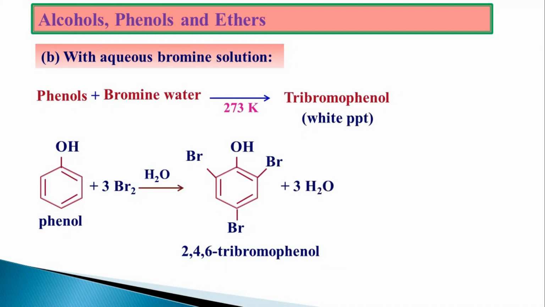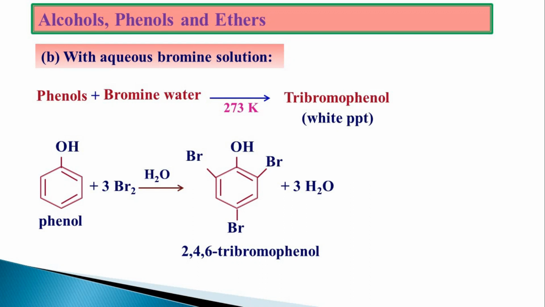See here. In the first one, we have written CS2. Here we are writing H2O. That is the only difference, and the entire product will be different here. So you should be very careful when we have questions like nitration, bromination, like this, reactions for the phenols.